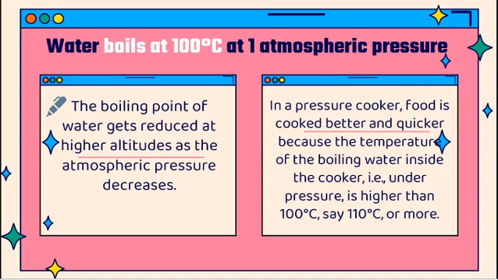In a pressure cooker, food is cooked better and quicker because the pressure and temperature inside the cooker are higher compared to the outside. So food is cooked faster in a pressure cooker. That is the action of pressure around the surface. The boiling point of water will be reduced at higher altitudes, that is, it starts boiling at 90 degrees Celsius or 98 degrees Celsius. So that is the concept.